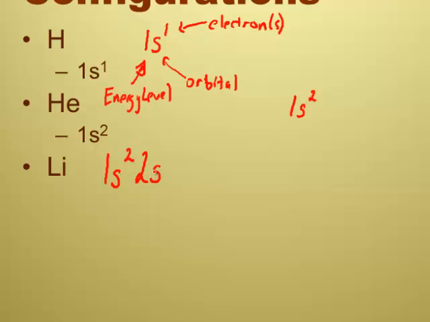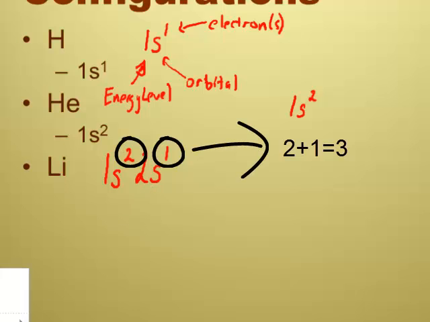There is no P, D, or F for the first energy level. Reading left to right, I find 2s first, so we're using strictly the periodic table. How many electrons more do I have? 1. Ooh, and I noticed, Mr. Kane, that the superscripts add up to the total number of electrons of the element.